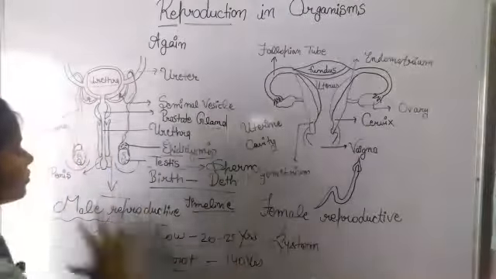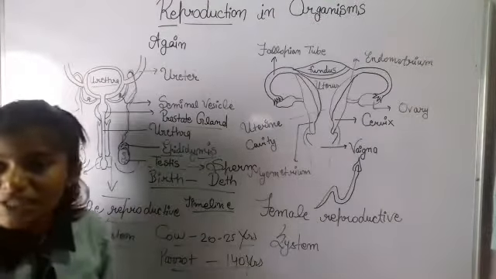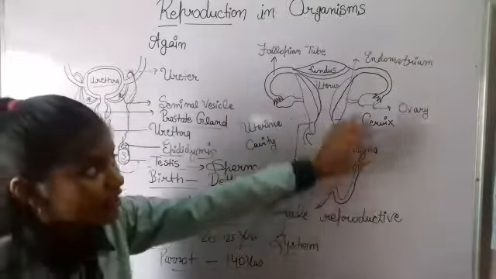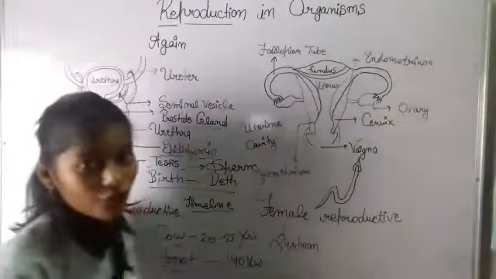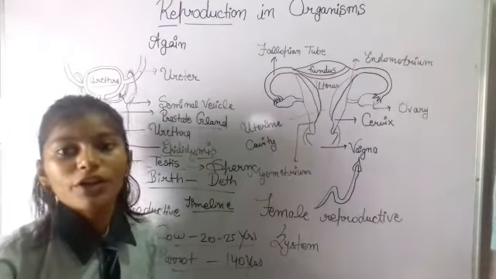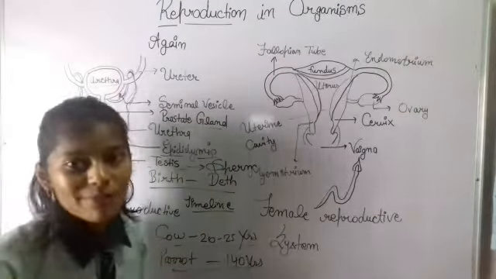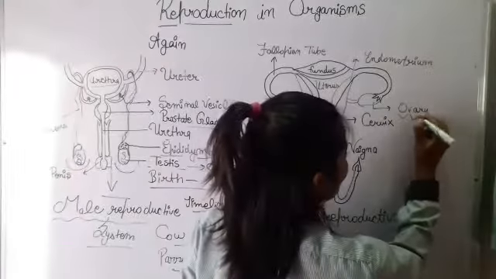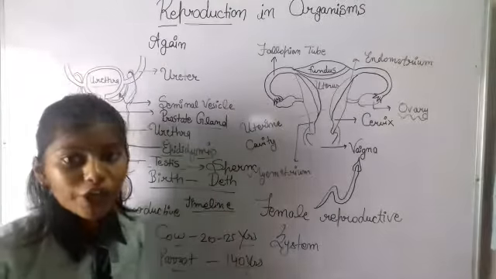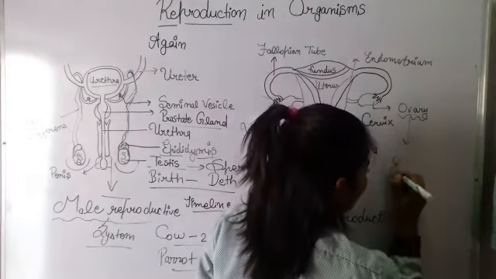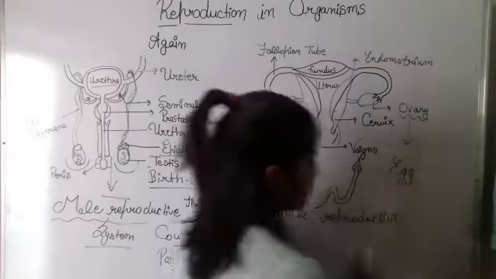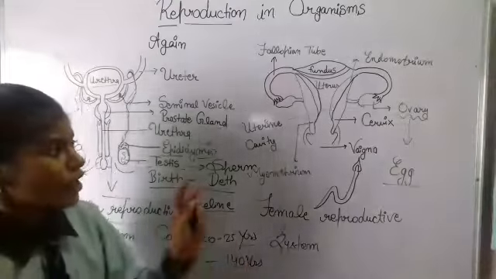As we know, the male gamete is the sperm, the female gamete is the egg, right? Now the very important organ of the reproductive system of the female is the ovary. What does the ovary do? It produces the egg.